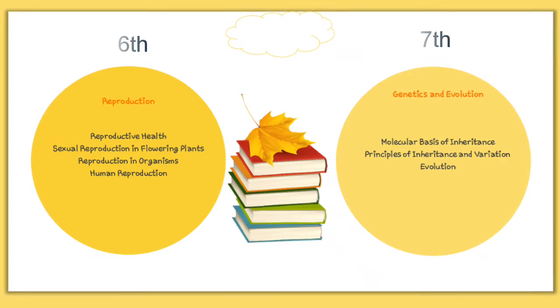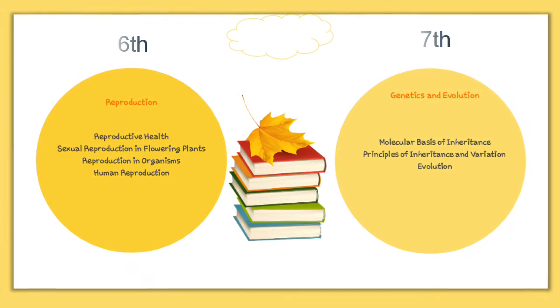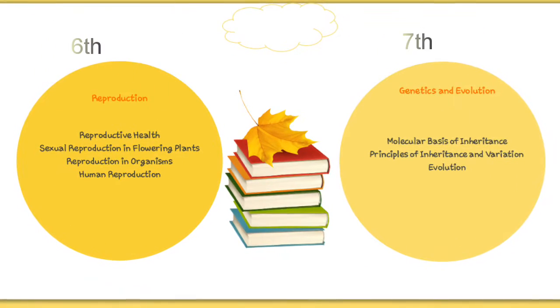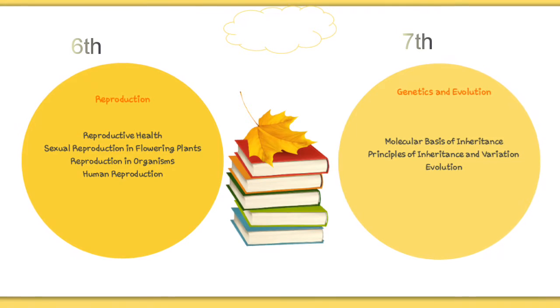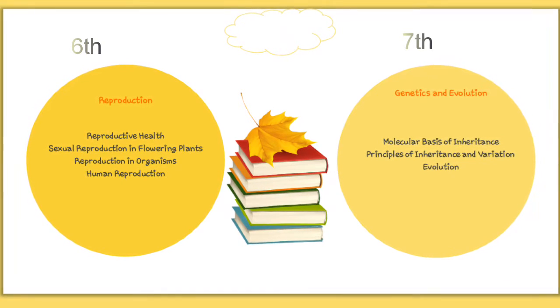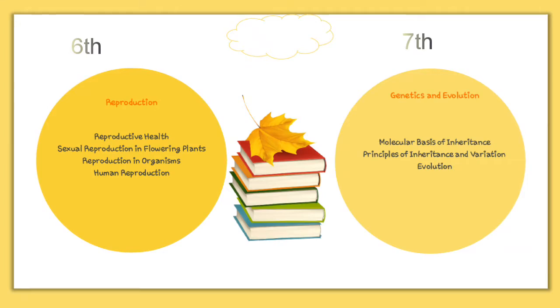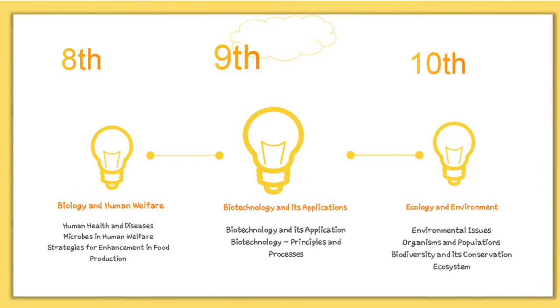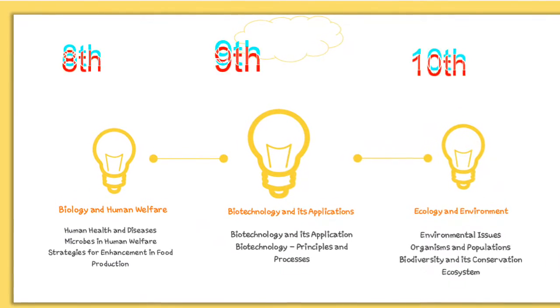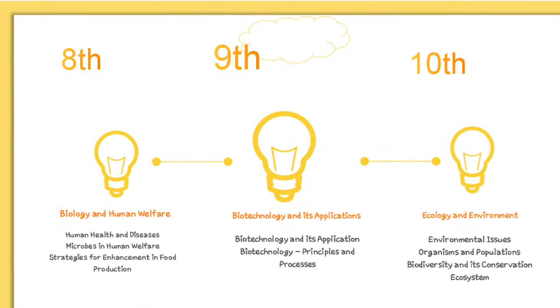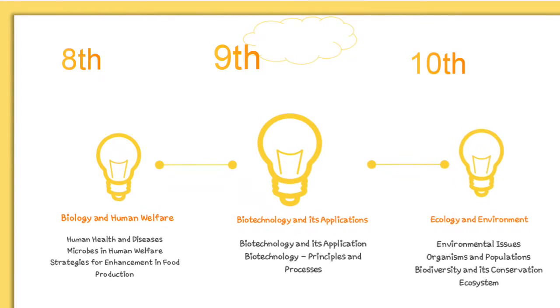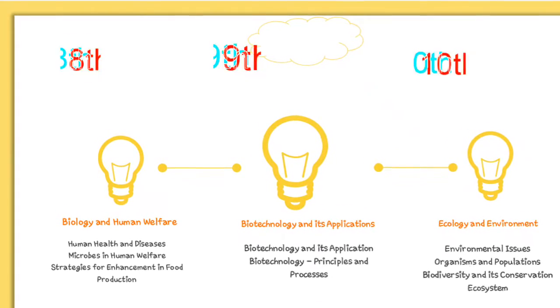Next is genetics and evolution, which is one of the important units with 18% weightage. So guys, do this unit very nicely. This unit is interesting and you can easily understand it. Next comes biology in human welfare, which can be 9% MCQs, and includes 3 chapters.